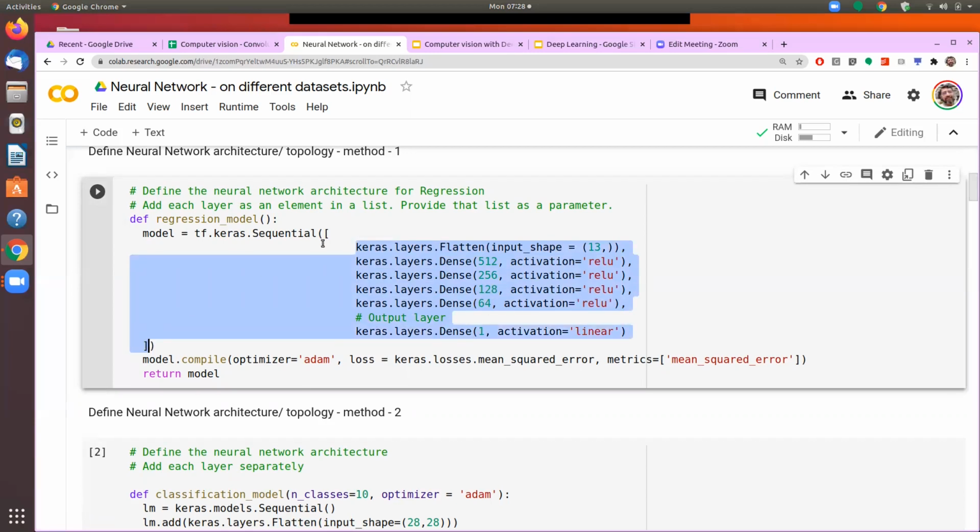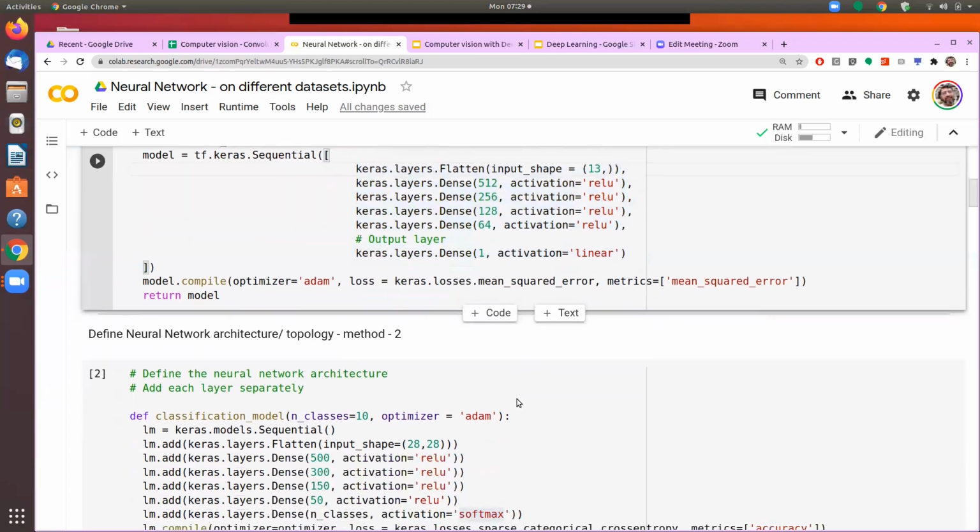If you see, a list starts with this bracket. The moment Python sees a bracket, it knows that we are now encountering a list. A list will have a different number of elements, and each layer becomes an element inside that.